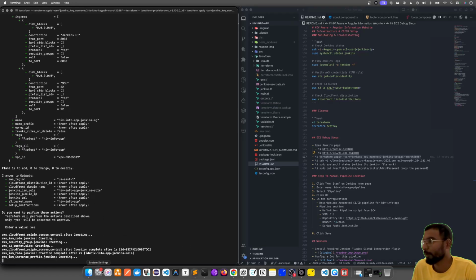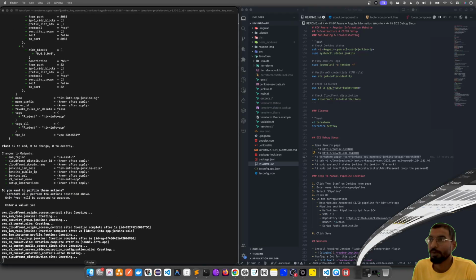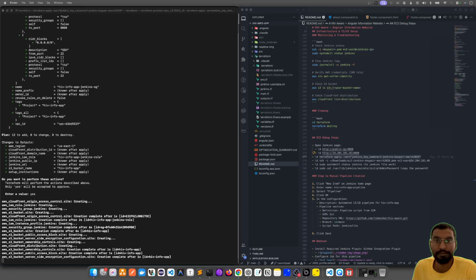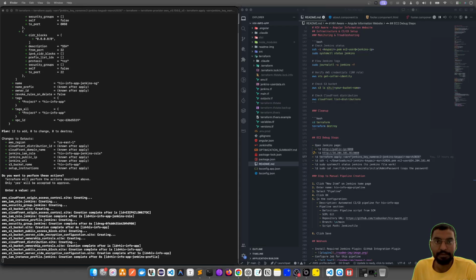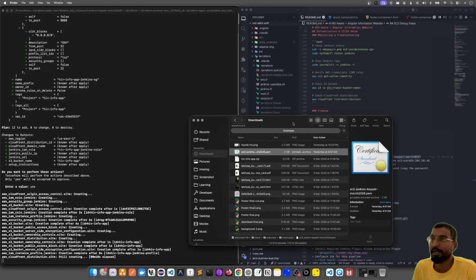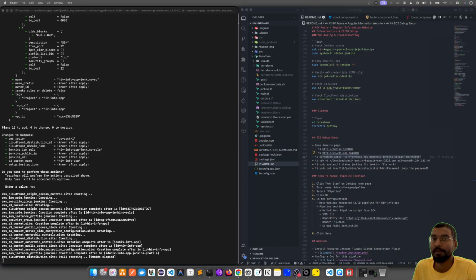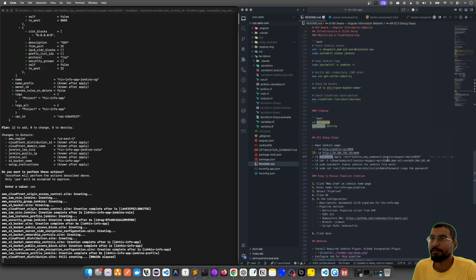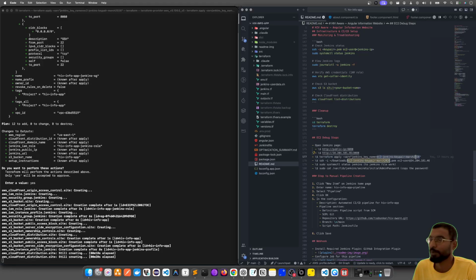It will take a good amount of time to do so. If I can quickly go back to my downloads, you can see I have downloaded this PEM file, right? This is the PEM file for my key pair, the EC2 Jenkins key pair March 2026.